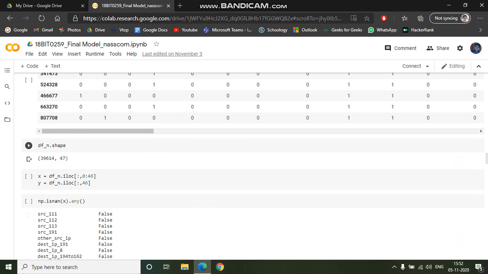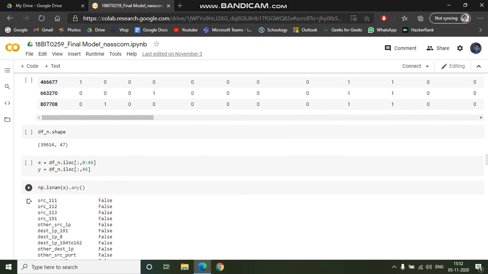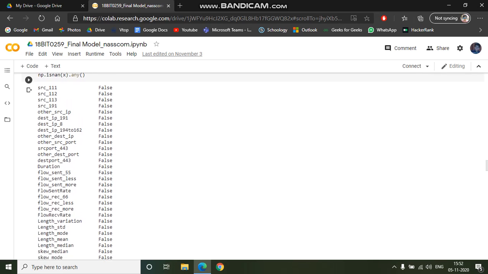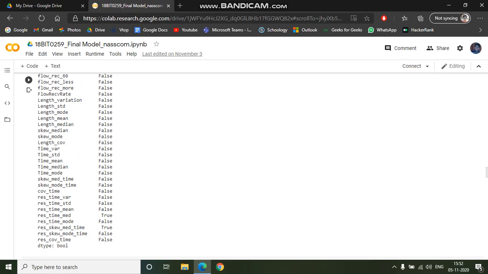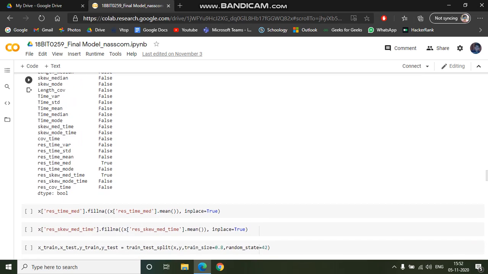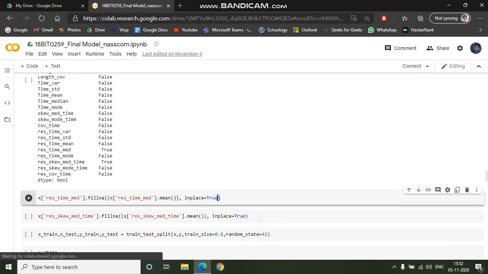Again we have done the same process of dividing the label, but again we have got the same issue. You can see false source, and again the same rest time med and skew med time becomes null, which corresponds to true. Again, in place of true, we have given the mean.